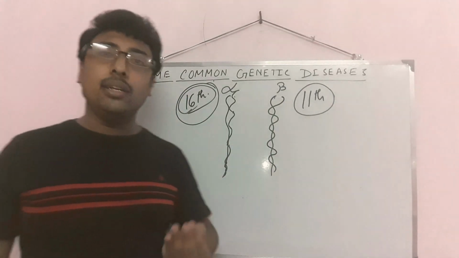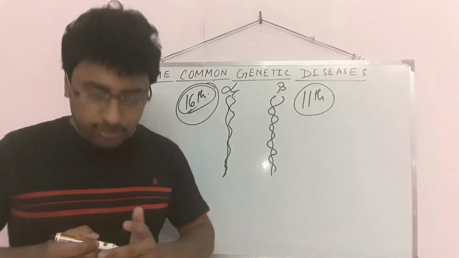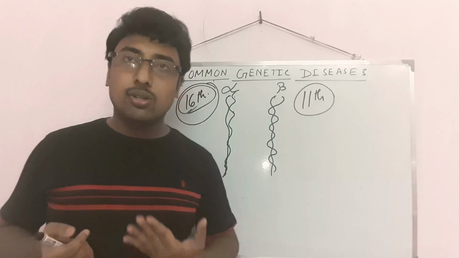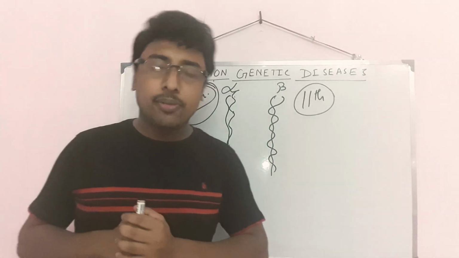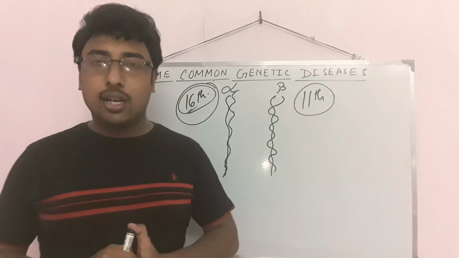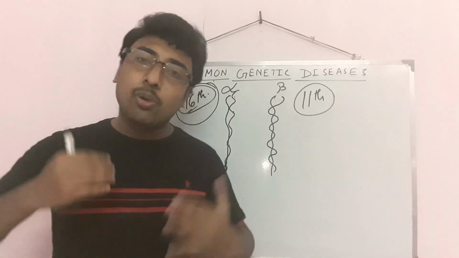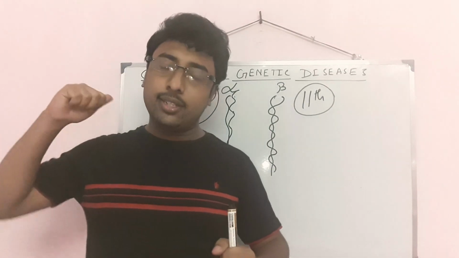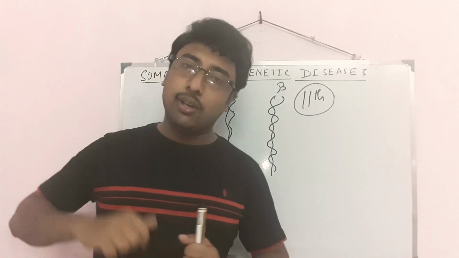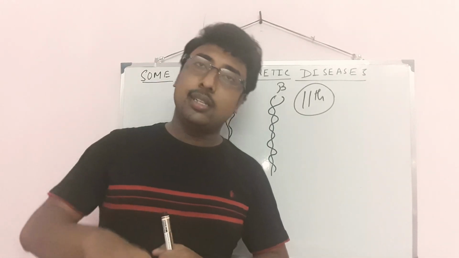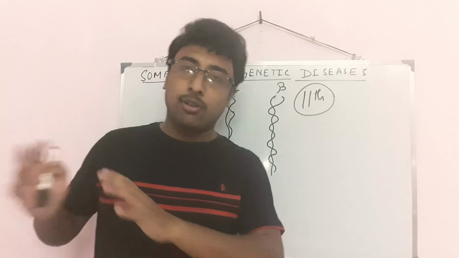Now what will happen due to thalassemia? If hemoglobin is not produced in our body in proper amounts, there will be a deficiency of hemoglobin, so oxygen cannot bind with it. As a result, blood will not be produced properly. If any person is affected by thalassemia, we need to transfuse blood into his or her body from outside.